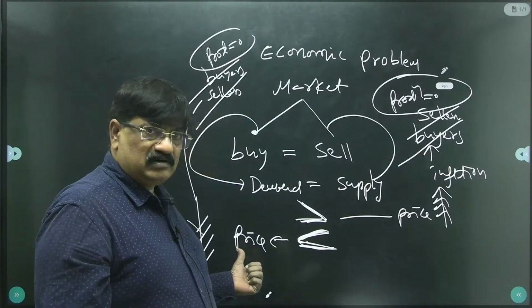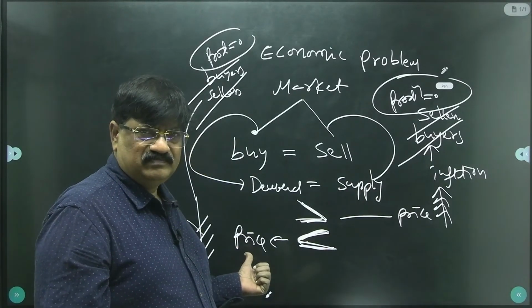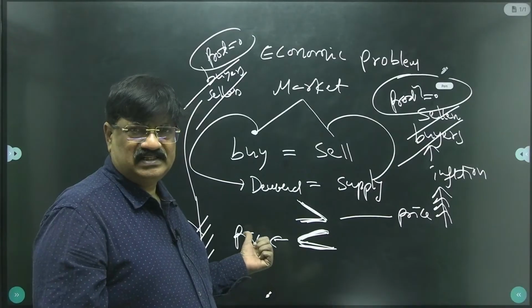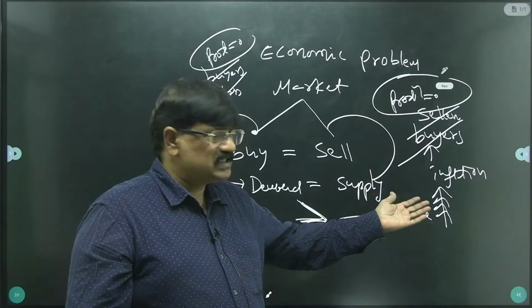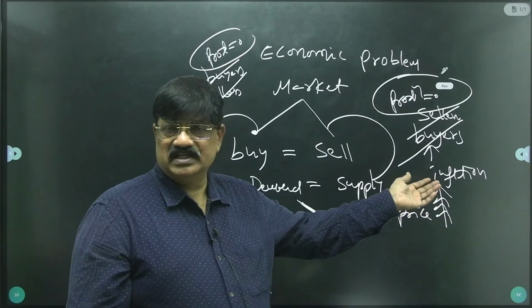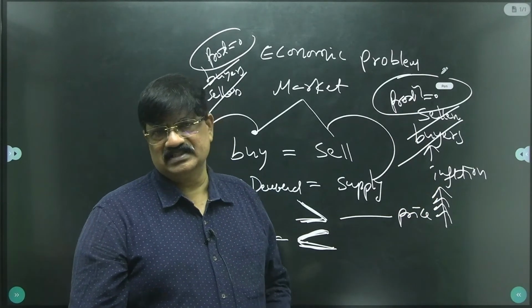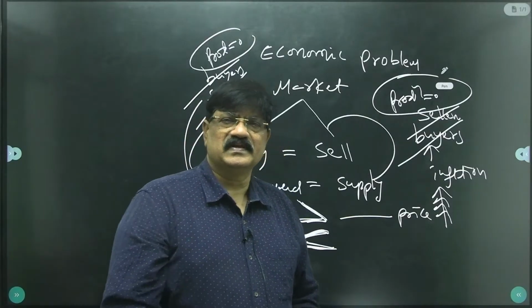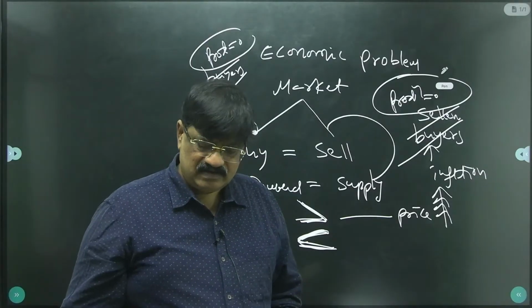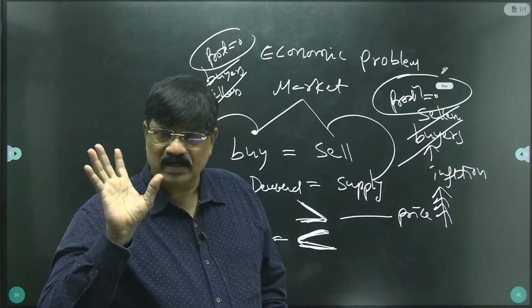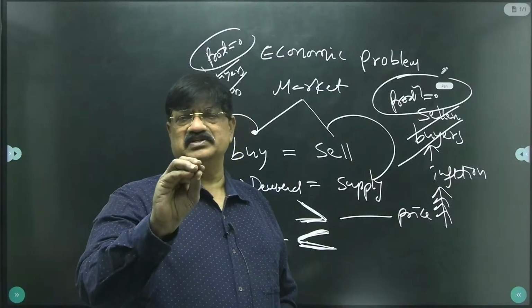Whenever price goes down continuously, deflation takes place. Deflation leads to depression. Whenever price rise is taking place, inflation taking place, then depression takes place. It is understood, right? Two opposite forces we have. These two must be matched.